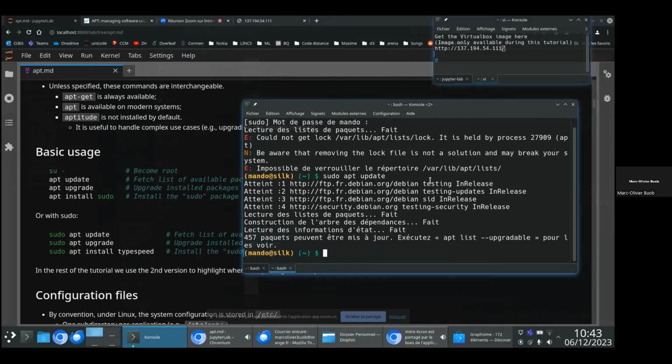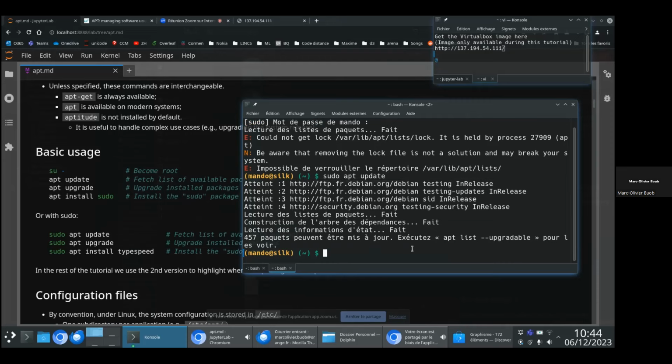So actually, what does it do? We'll see a little bit later, but basically it will fetch the list of packages from those repositories that are listed in dedicated configuration files. I will come to this later. And it will update the Debian package database to know what the latest version of each package is.